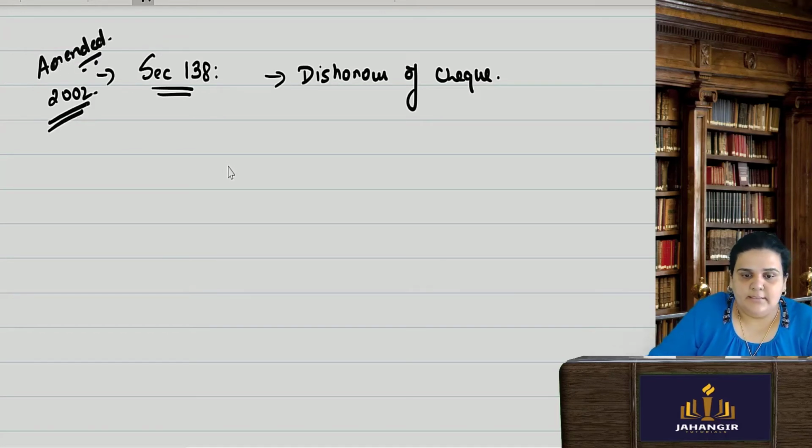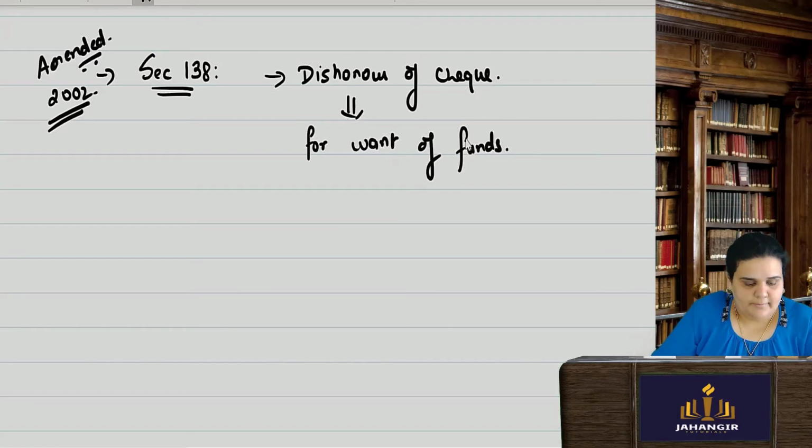Now section 138 says if the check is dishonored due to want of funds, that is, there is improper or insufficient balance, then this kind of dishonor will be treated as a criminal offense.